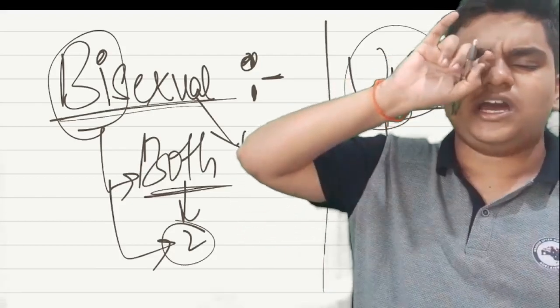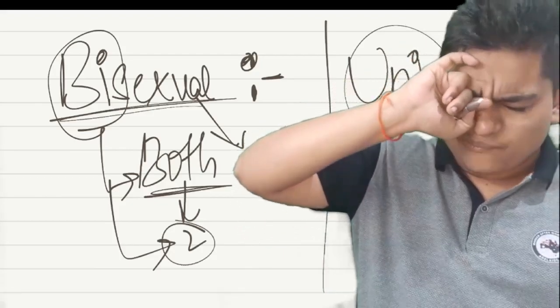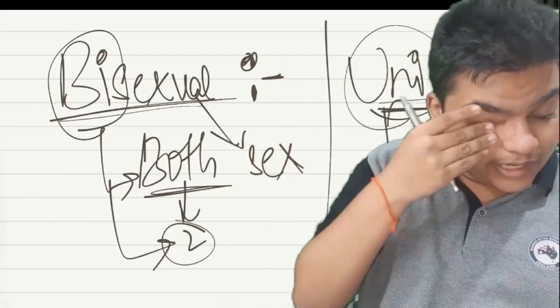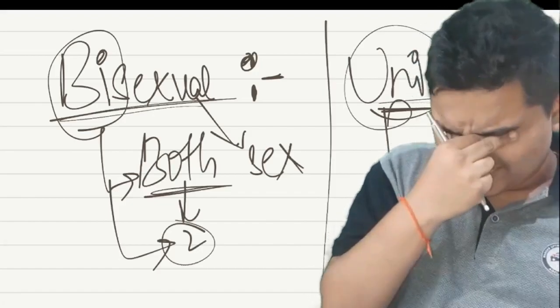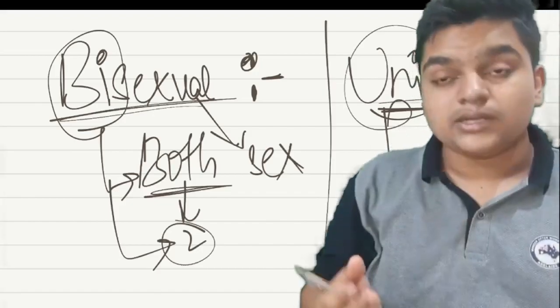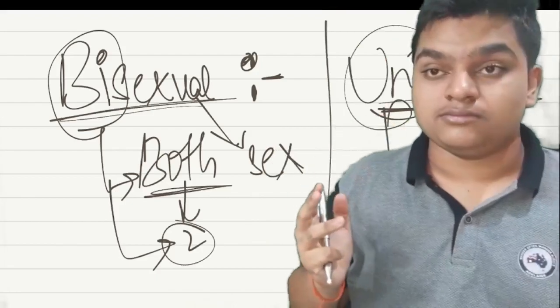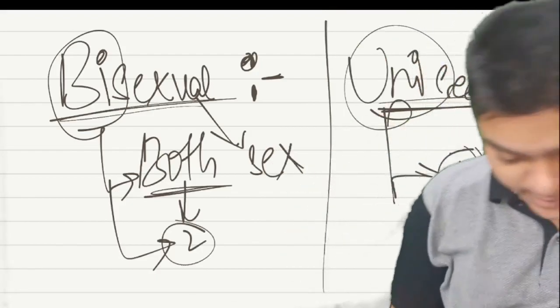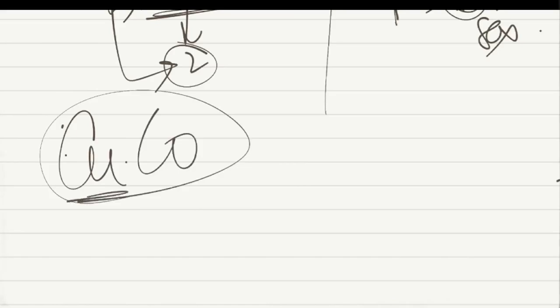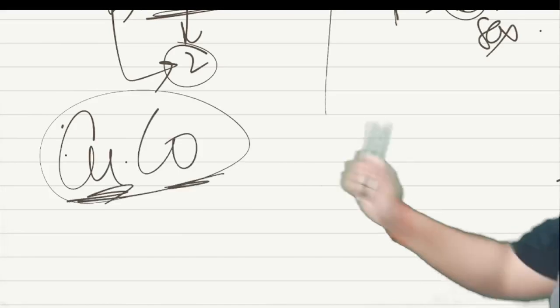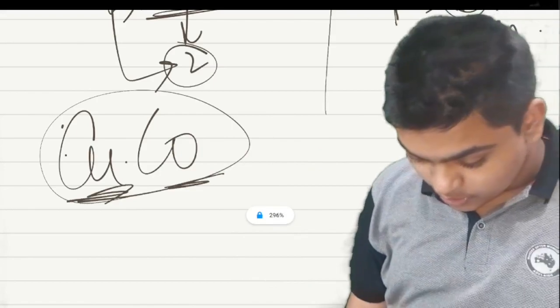If you have ever seen the hibiscus plant, it has male and female gamete-producing structures, the stamen and pistil or carpel, on the same flower. That is your bisexual condition. And as per your NCERT, bisexual condition also has other examples: cucurbits and coconuts. This is a trick to remember: cuco.